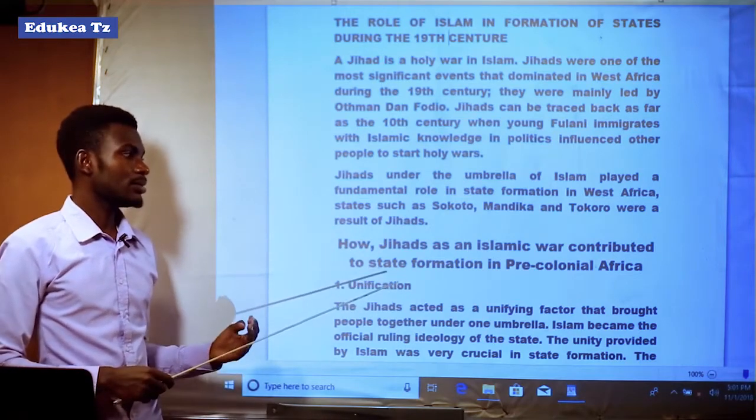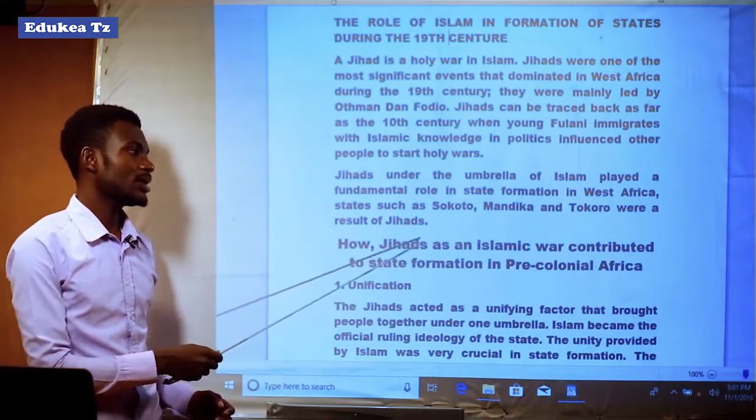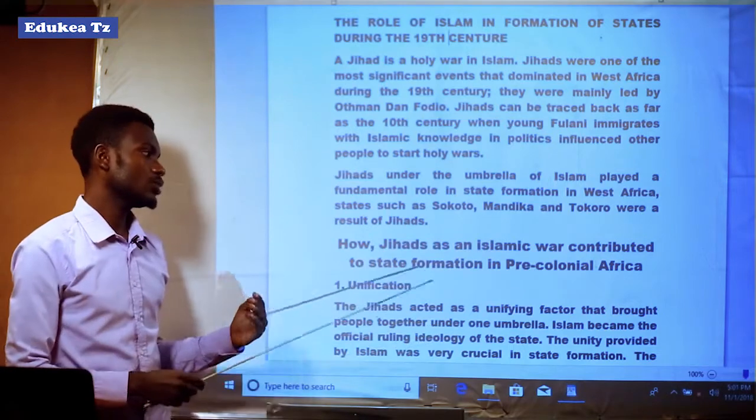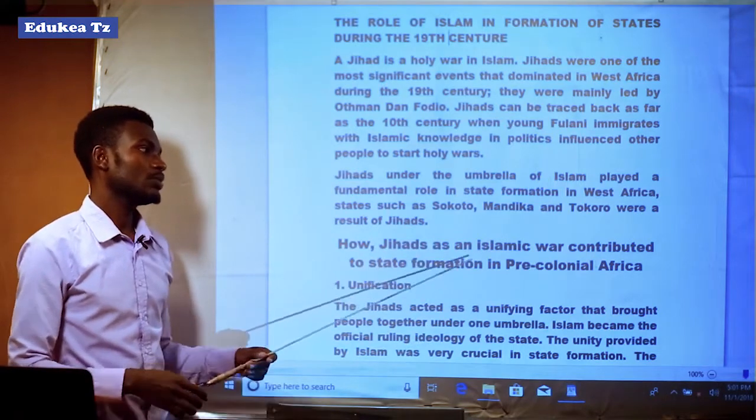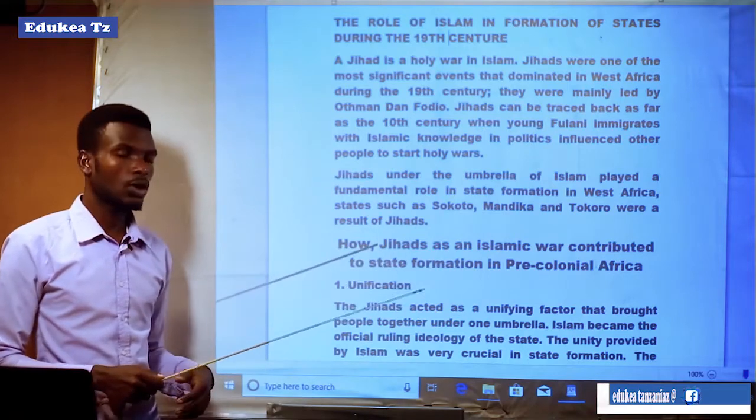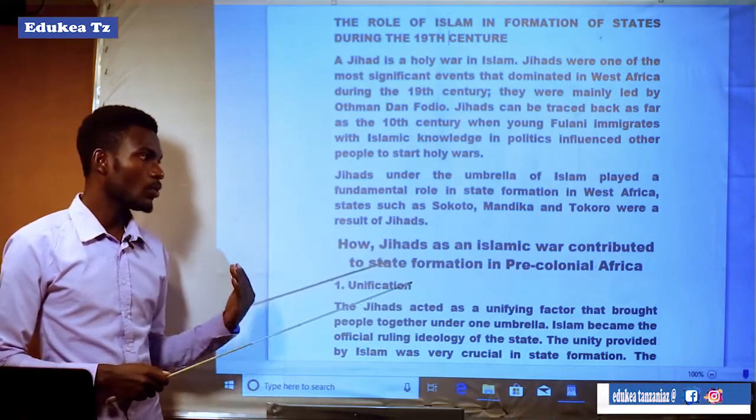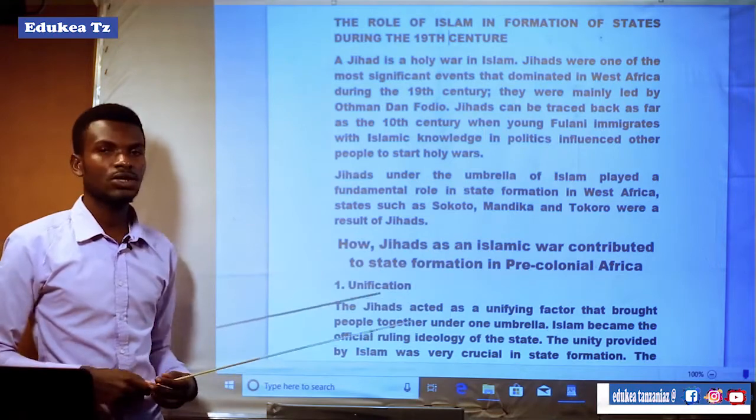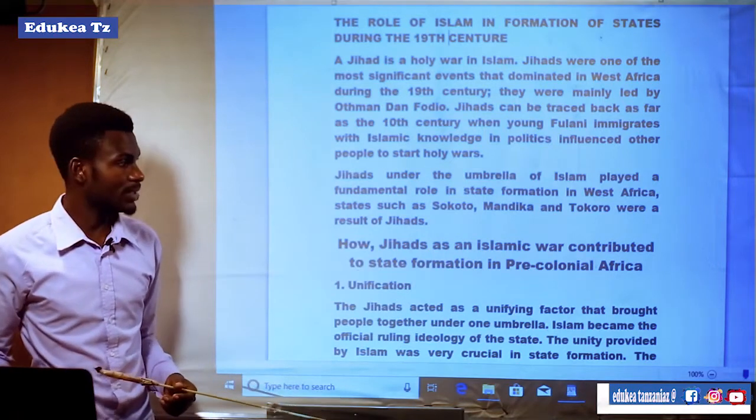How did jihads, as Islamic wars, contribute to state formation in pre-colonial Africa? What were the contributions or roles of jihad wars to the formation of pre-colonial African states?